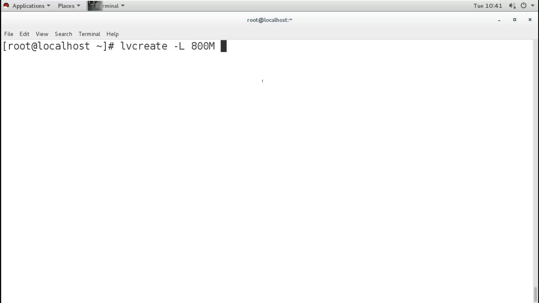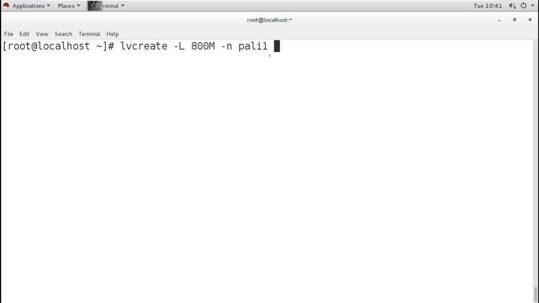Then -n is for the name of our LV. Now the name I can give any, so let's say I will give it lv1. This name is for my LV which I am creating of 800 MB.